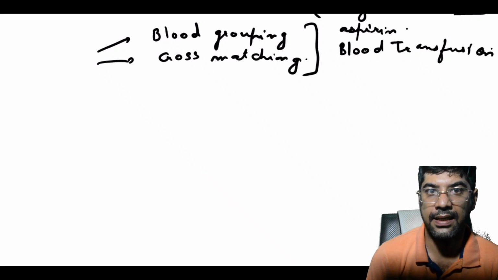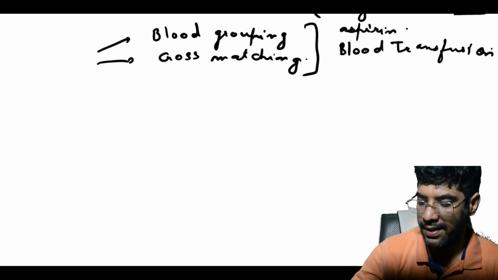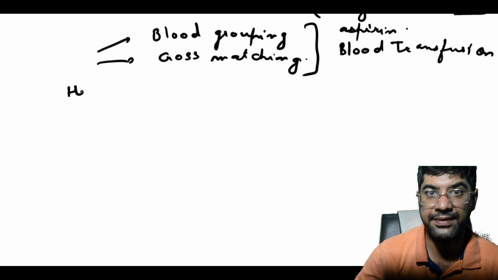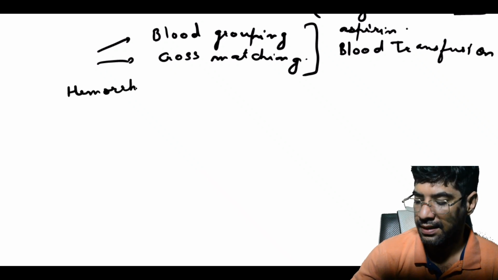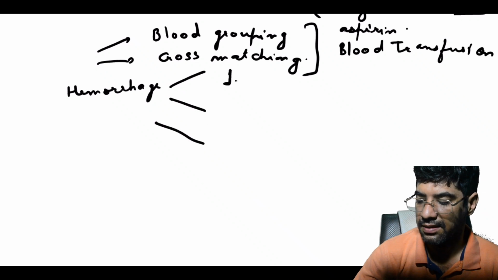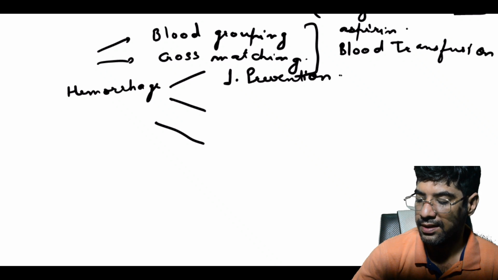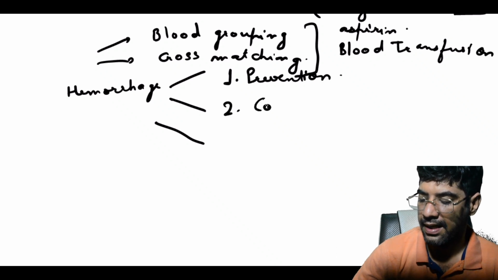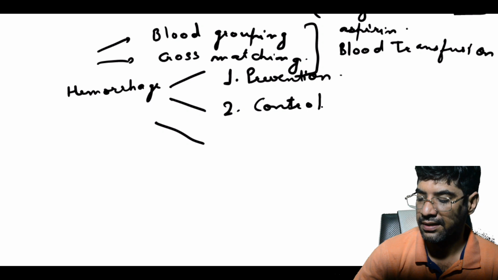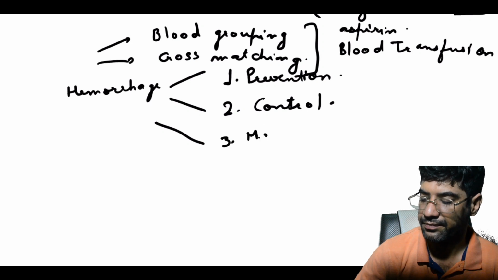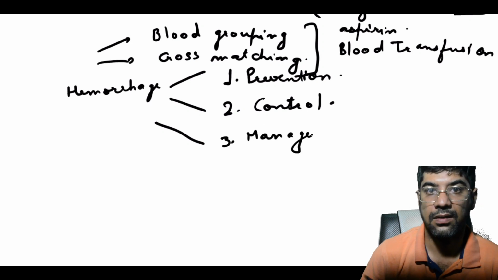So the three steps to handle hemorrhage are: number one is prevention, second is control, and third is management.